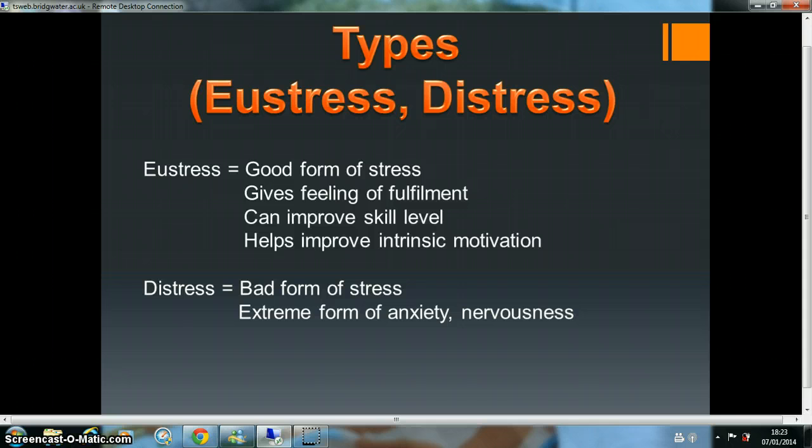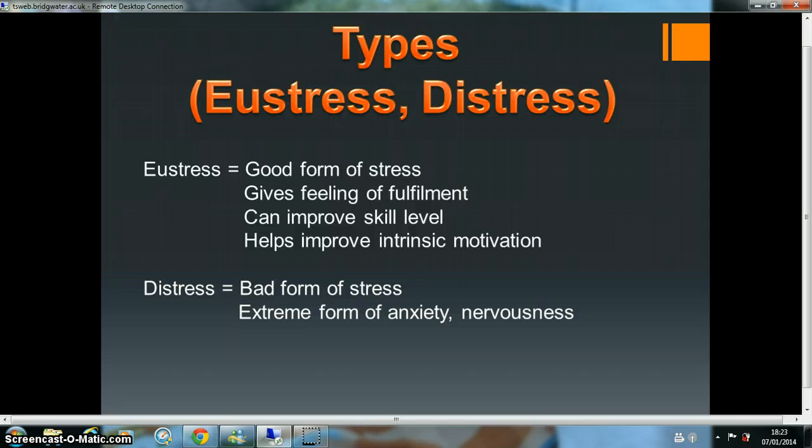It gives a feeling of fulfillment and can actually improve performance and intrinsic motivation, such as if a player is stressed about taking a penalty, it could make them perform better because they want to score so badly that they'll do anything to make sure they do. If the player scores the penalty, they will get a feeling of fulfillment, and it increases intrinsic motivation because the eustress they are experiencing makes them want to perform better.